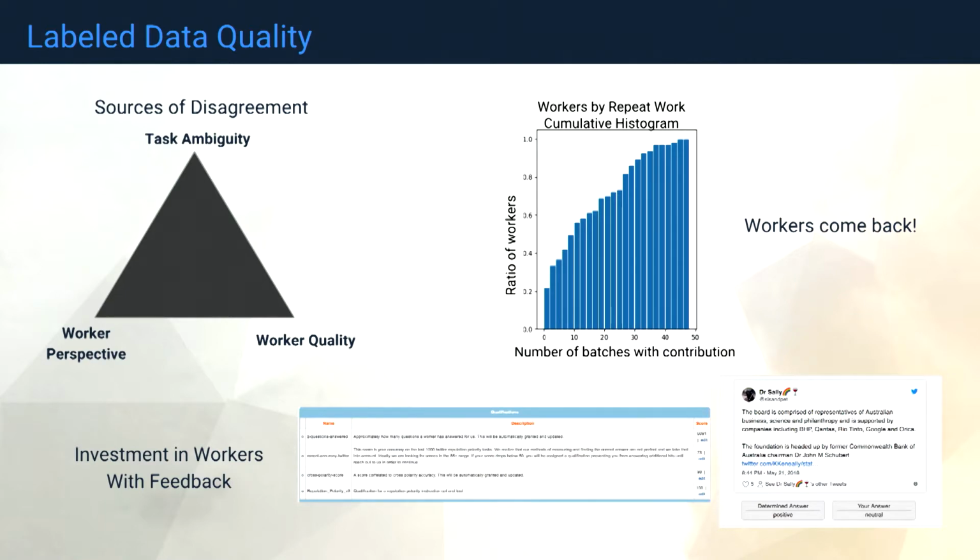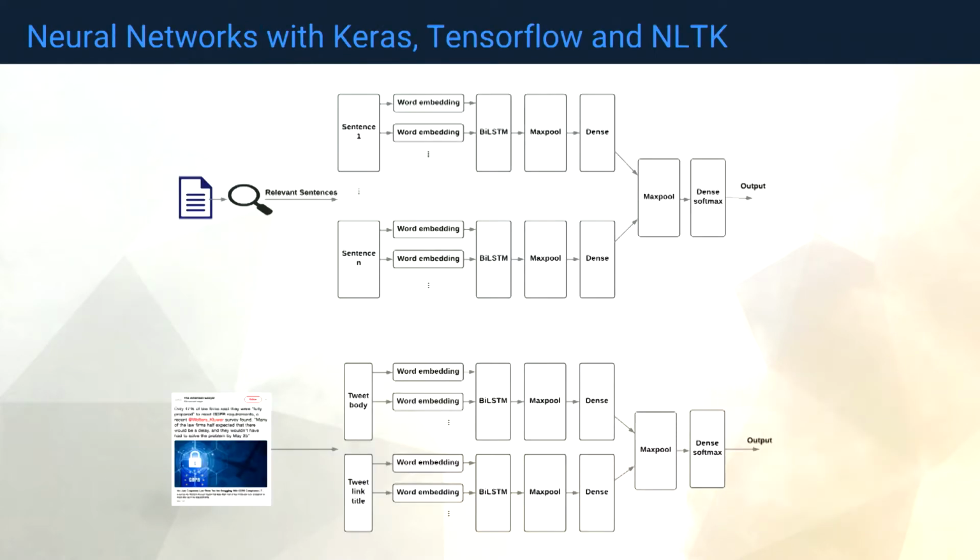So what this meant is we could start investing in workers with feedback, where on a weekly basis we email them back saying, here's what you answered for us, and here's what our best fit answers are. And while we realize that these aren't 100% correct, you can understand if there's a pattern here, that maybe you should go back and read the instructions and understand how to improve the situation going forward. We also give them an overall accuracy metric, saying this is how good you've done over your recent tasks.